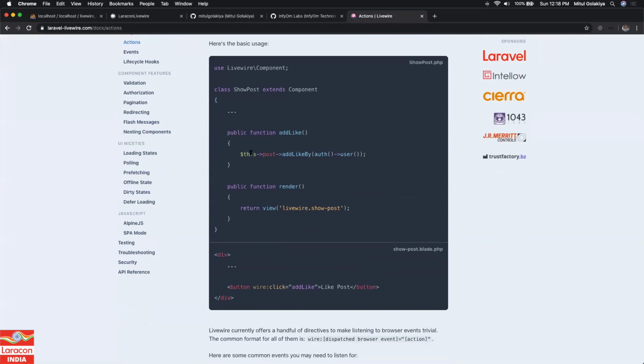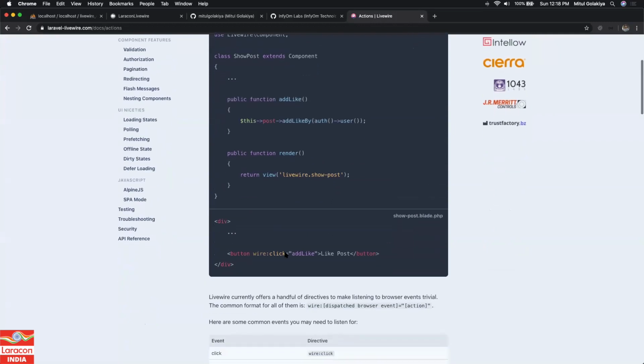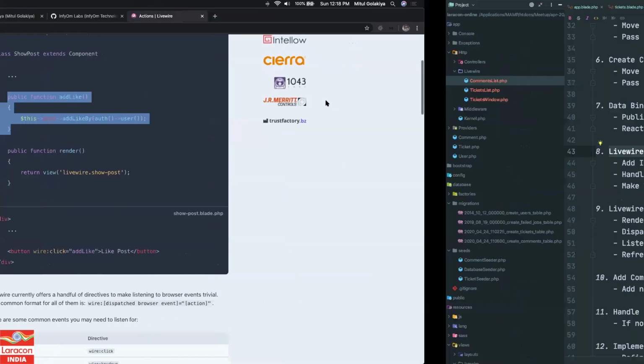What you can do, you can actually define your method, your function in your component, and you can call them directly from your view file. Kind of crazy, because this is HTML, rendered on the browser side, and this code is on the backend side. So how did that work, right? Instead of click, you will be writing wire colon click and the function name, right? So when this button is clicked, your method will actually be called. So let's see.